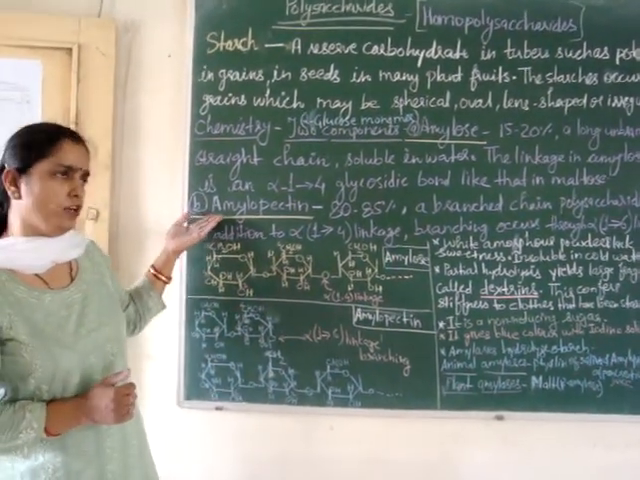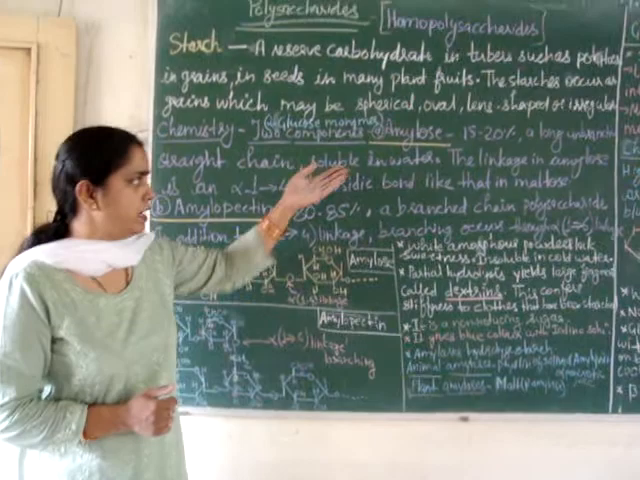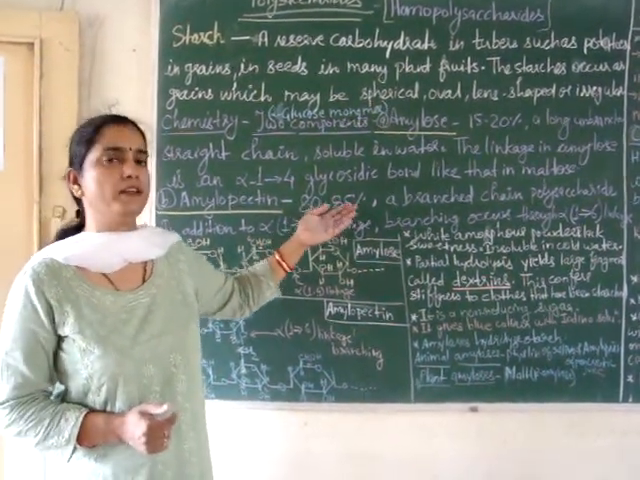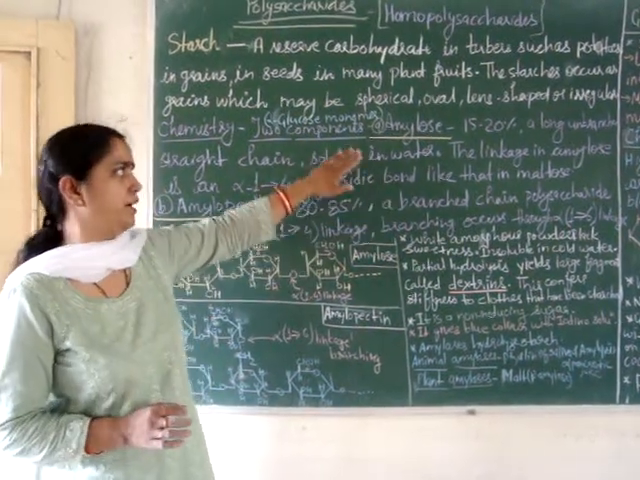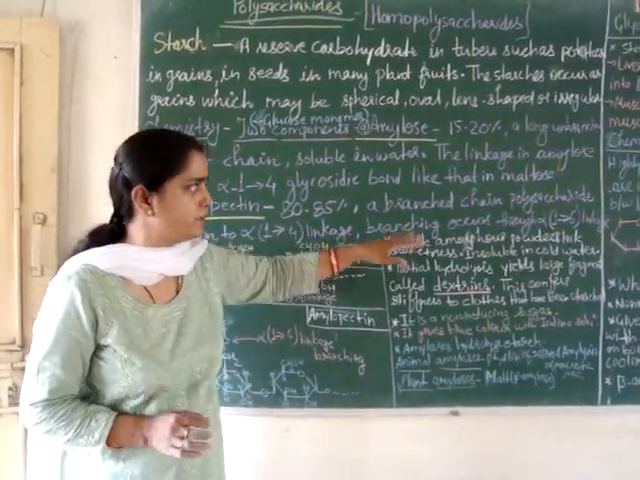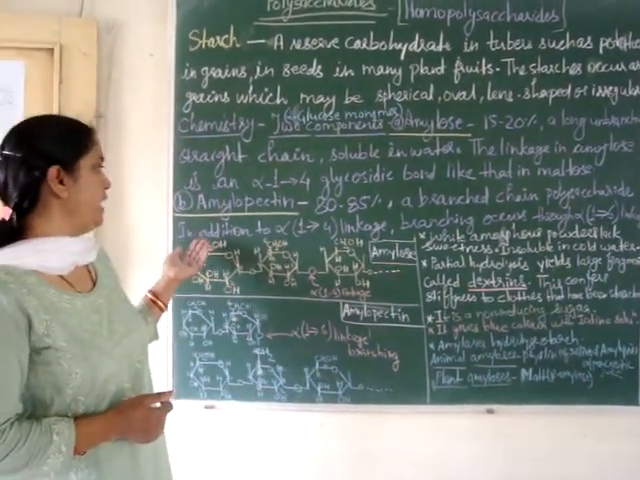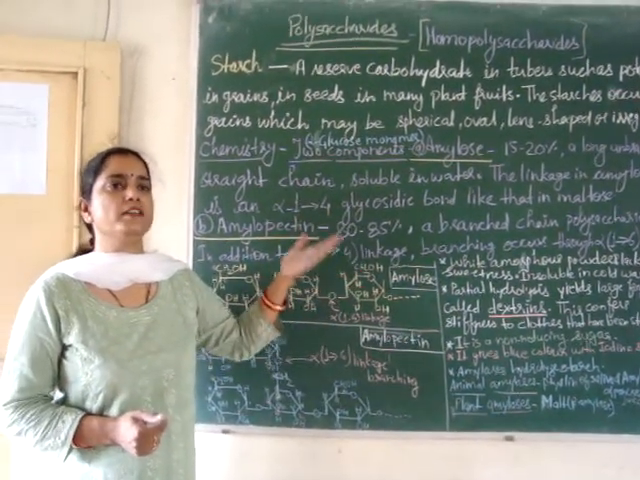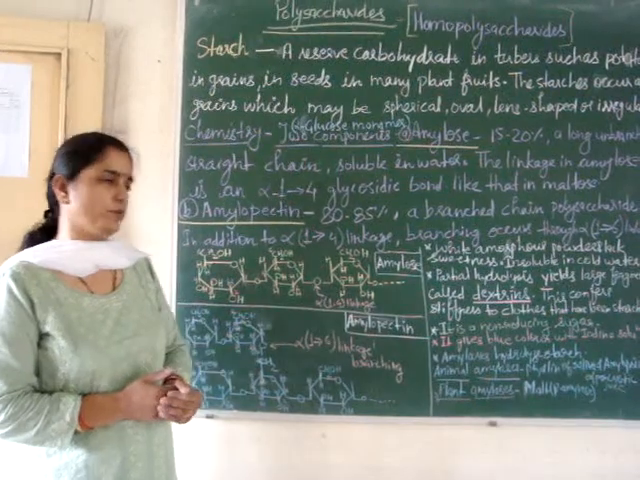Then amylopectin is around 80 to 85% of total starch and it is a branched structure. Amylose is linear and amylopectin is a branching structure, and in addition to the alpha 1,4 glycosidic linkage, here branching occurs through an alpha 1,6 glycosidic linkage.